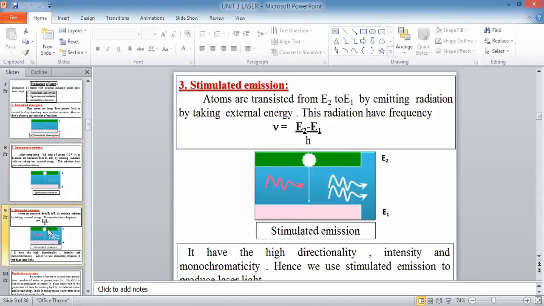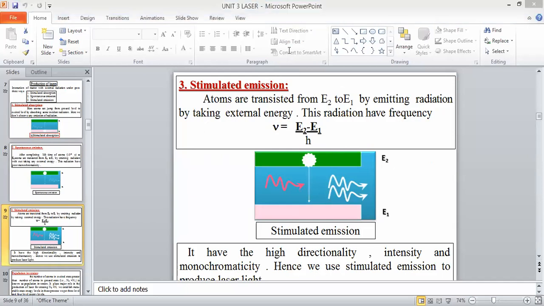See this last slide, ma. What is that? Atoms and stimulated emission. How do you define stimulated emission? Atoms are transitioned from E2 to E1 by emitting radiation by taking external energy. This radiation has frequency nu equal to E2 minus E1 divided by Planck's constant, where E2 is the energy of the excited level, E1 is the energy of the ground level, and nu is the frequency of this emitted radiation.